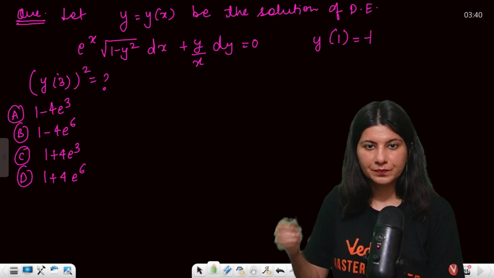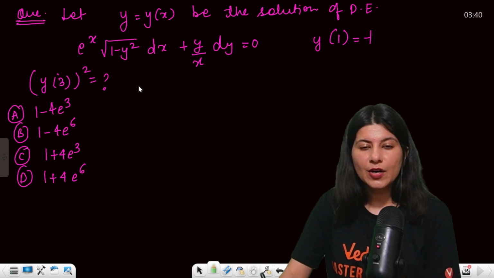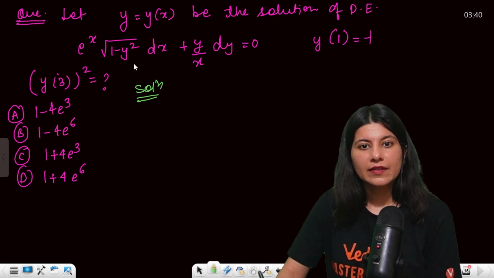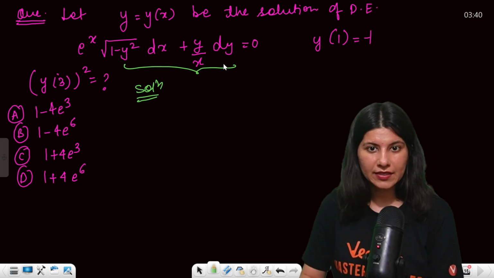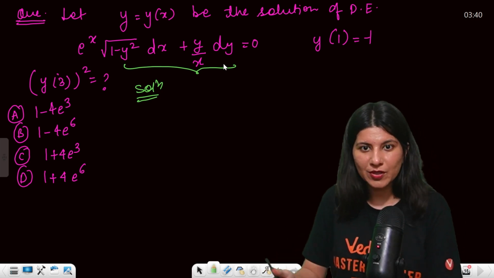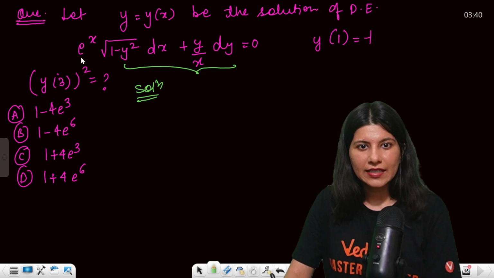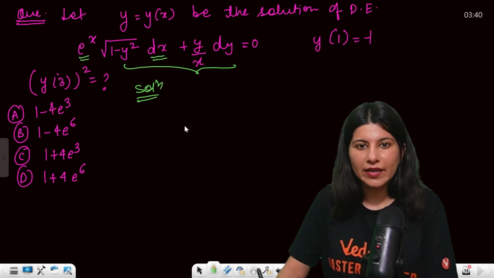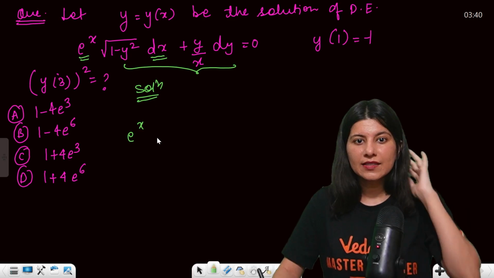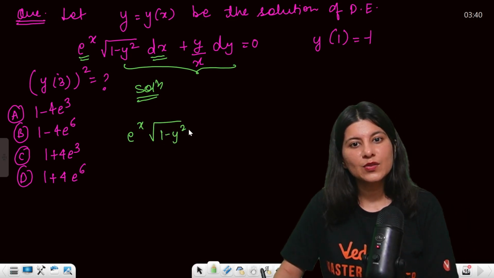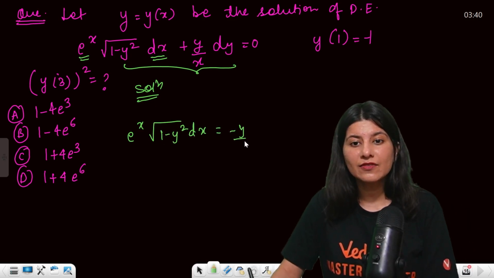Okay. Alright. So now, understand, this is your expression, right? Again, variable separable, we only know this. Let's start. e raised to power x and dx will stay together. See, okay, hold on. e raised to power x times square root of 1 minus y square dx is minus y by x dy.